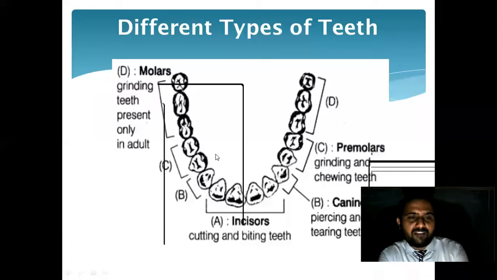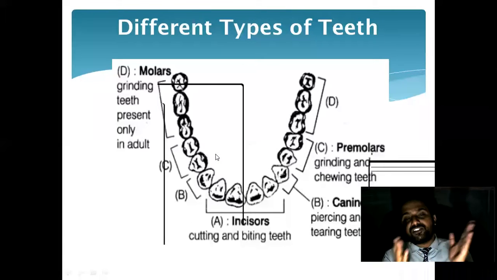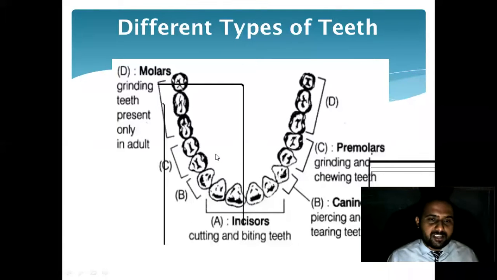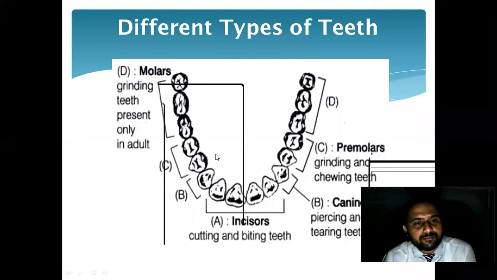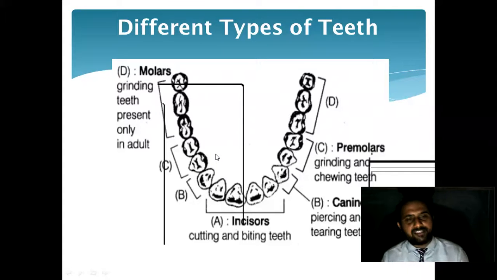Very correct. After that, just tell me, if you divide these teeth in two jaws, how many teeth would be there in the upper jaw? Yes, 16, correct. Yes, Ashwini, Neeraj, okay, 16. So 16 will be in the upper jaw, 16 in the lower jaw. Now there are four types of teeth. Okay, here it is mentioned from front to back.